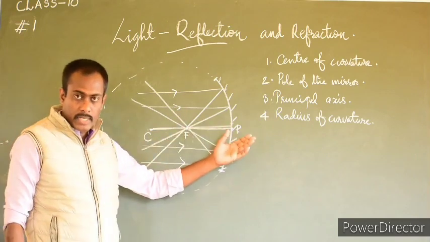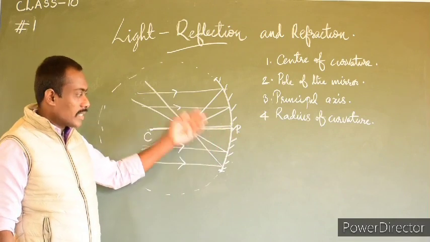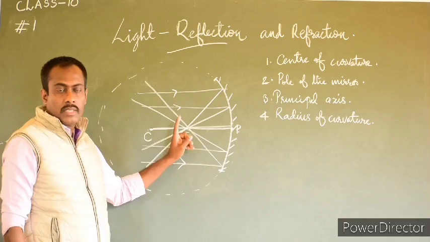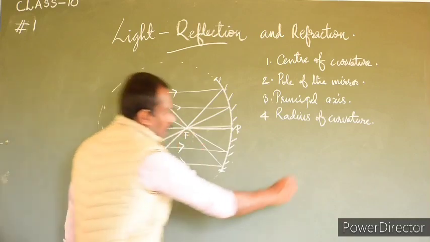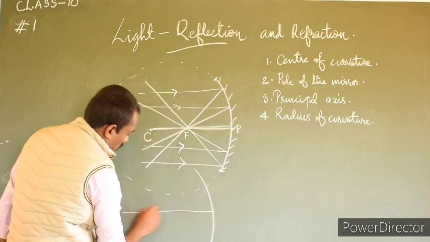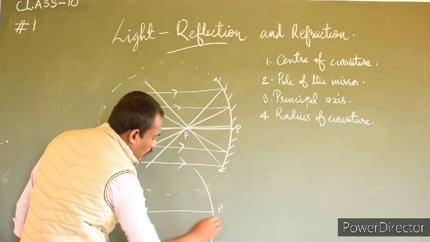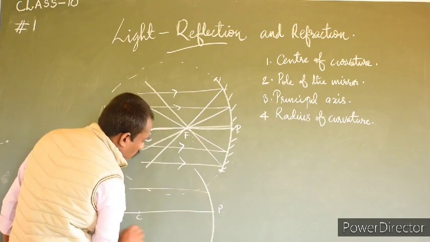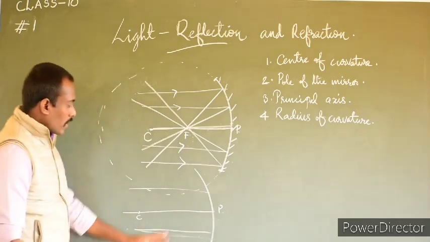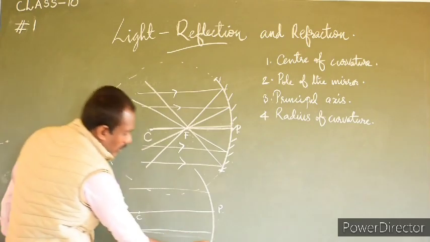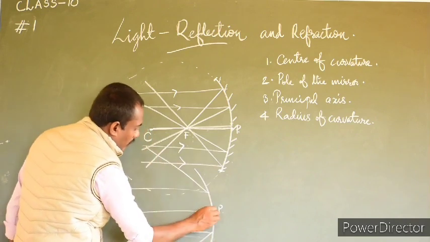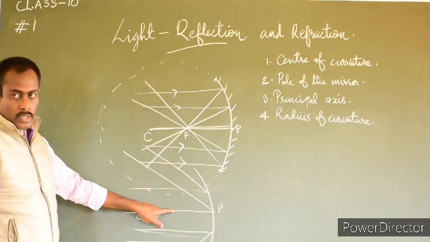And what if it is a convex mirror? The convex mirror is a diverging mirror. Since it is a diverging mirror, the reflected light rays will not converge at a point. Likewise, with C and P, we again consider some rays parallel to the principal axis. These will reflect away from the principal axis.